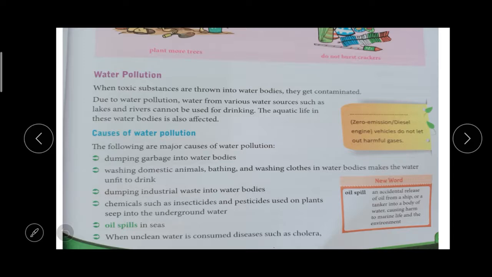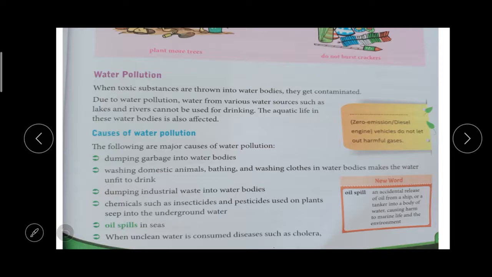Due to this water pollution, we cannot use the water from the lake or rivers for drinking. The aquatic animals, the fishes living in these water bodies, are also affected. Aquatic life such as fish, frog, snail or anything, and water plants also get affected. Then what are the causes of water pollution?